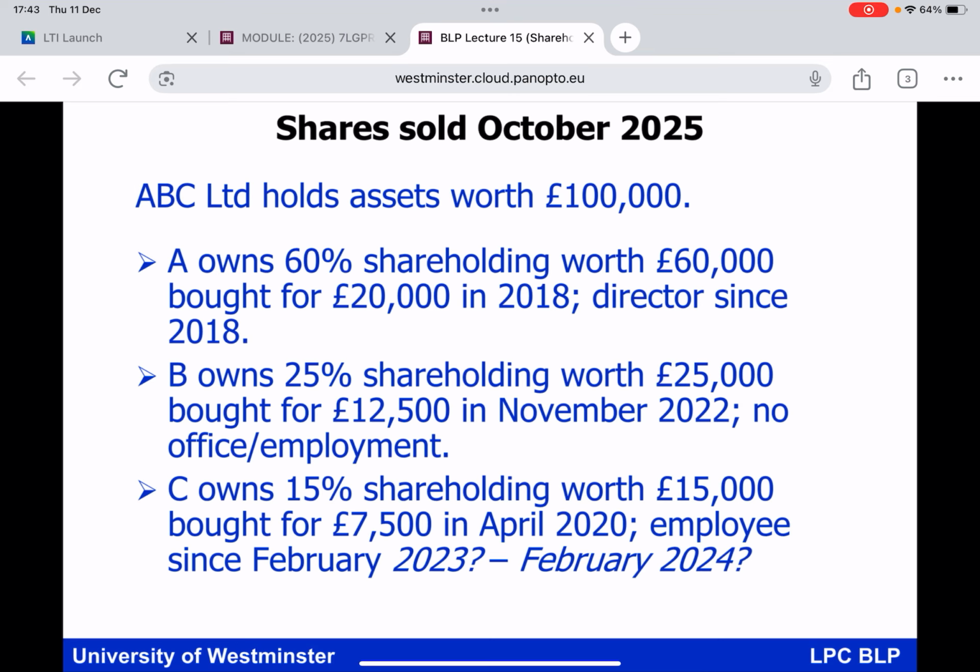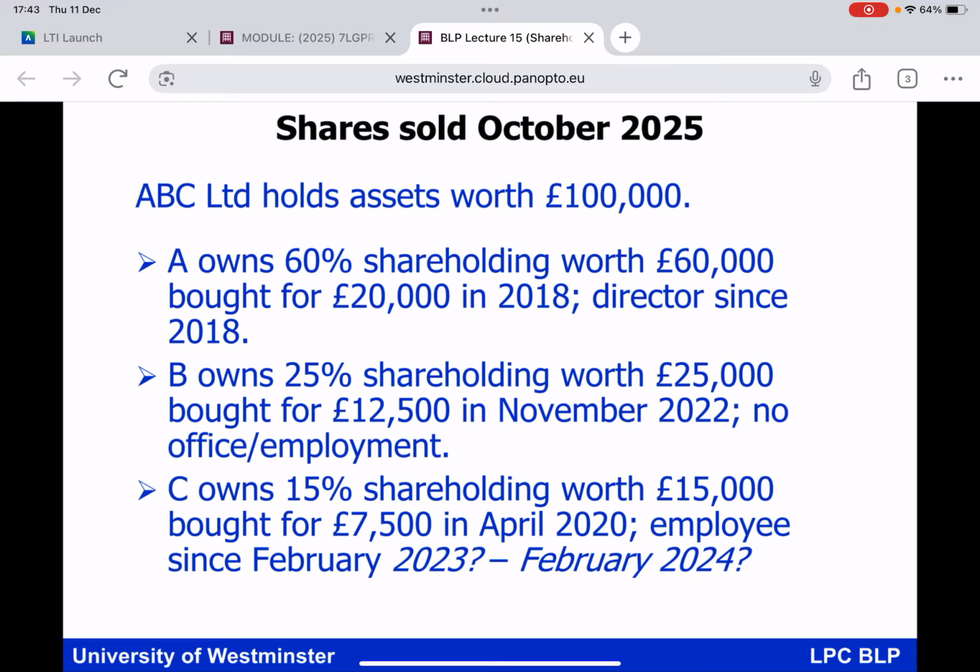Whereas when you turn your attention to the second bullet point, there you can see that B has got a 25% shareholding worth £25,000, acquired in November 2022 for £12,500, but no office as a director, no employment. So in other words, no BADR on the second possibility. And on the third possibility, everybody, here you have got C with a 15% shareholding worth £15,000, acquired in April 2020 for £7,500. So clearly there is a gain of £7,500.